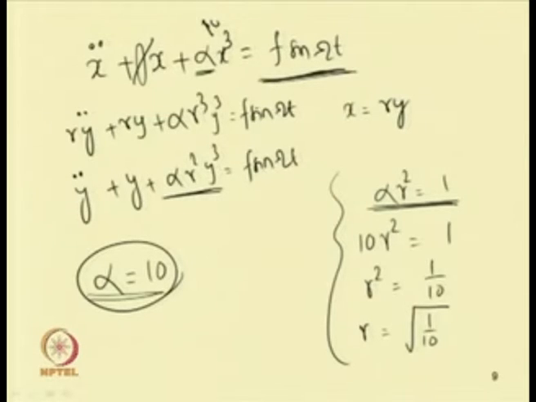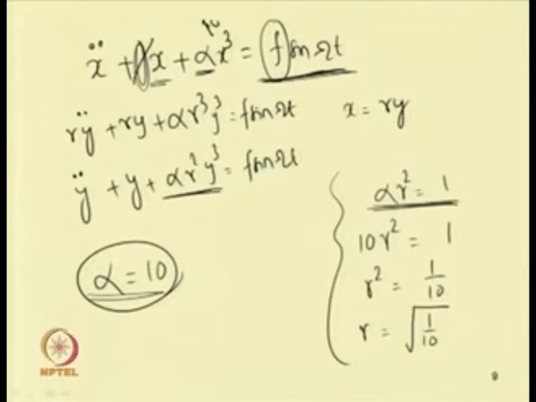So, we will take this weak forcing if the coefficient, that is f, is very much less than the coefficient of x. In case of hard excitation, this term will no longer be small, it will be very large in comparison to the coefficient of the linear term, that is the coefficient of x.